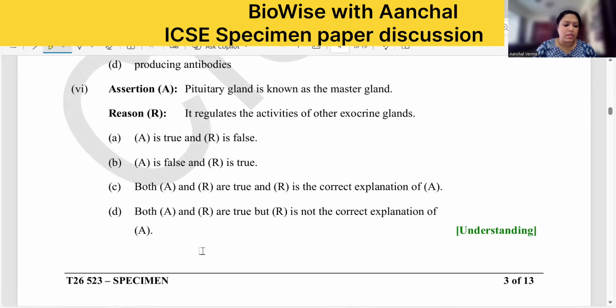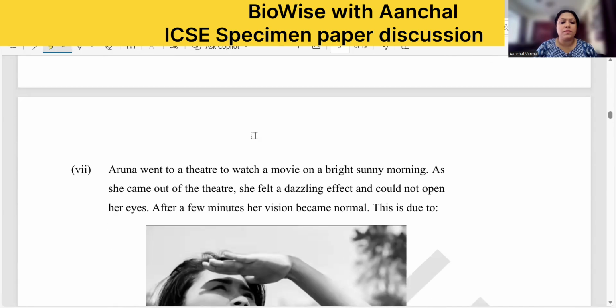Pituitary gland is the master gland. That is true. It regulates the activity of all other exocrine glands. Exocrine? No, it regulates the activity of endocrine glands. The second statement is false. So here pituitary gland is the master gland. A is true and R is false. So the first option is right. Okay. Moving to the next.